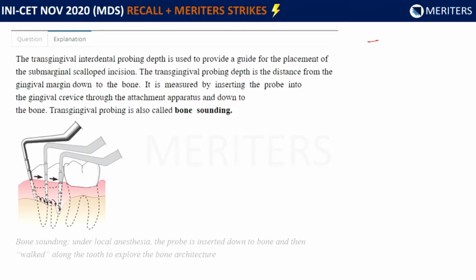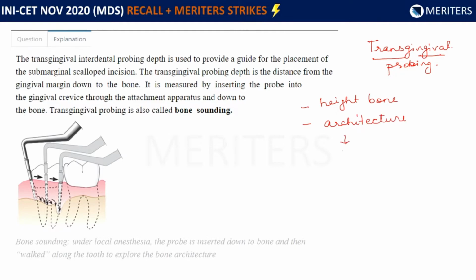Bone sounding is also known as transgingival probing. Transgingival probing meaning trans meaning via or from between. So from between the gingiva, the probe is inserted into the sulcus under local anesthesia, and this will help us determine the height of bone available in that area. And if you walk the probe at multiple points, then you can understand the architecture of bone in that area.